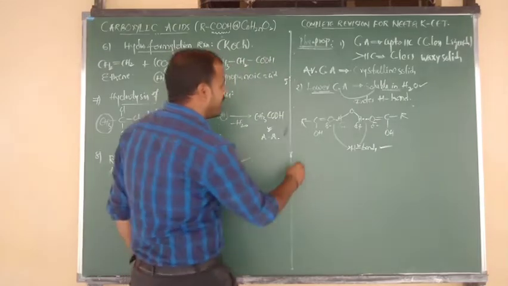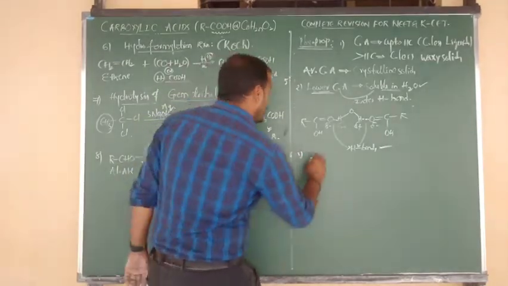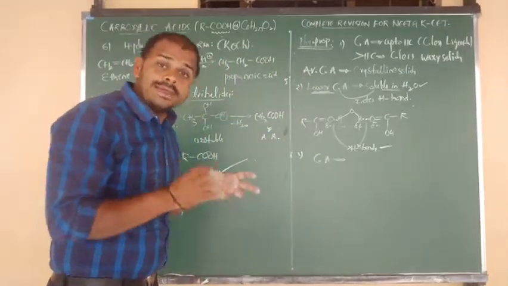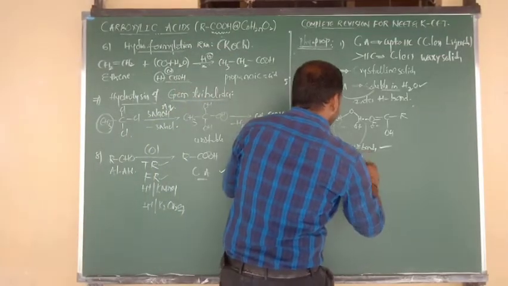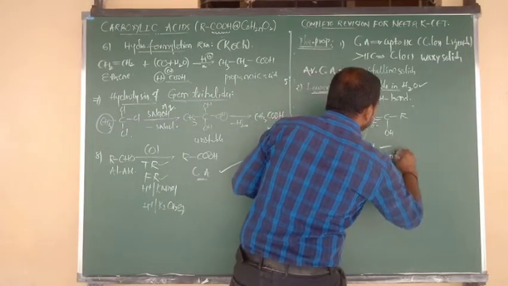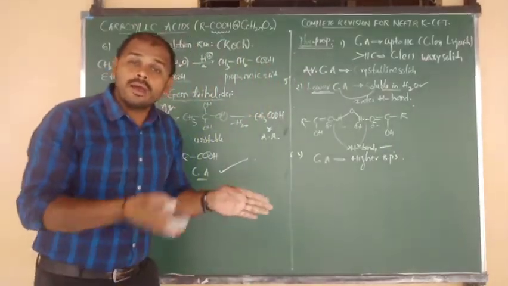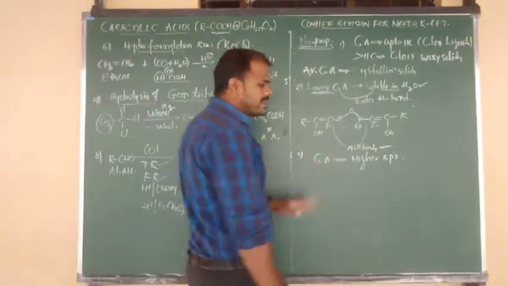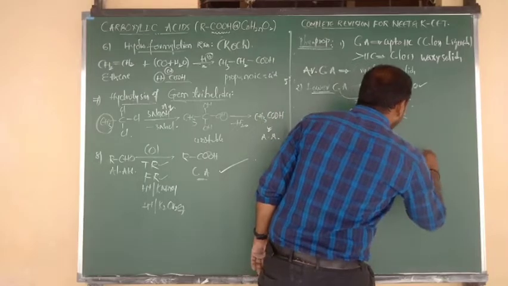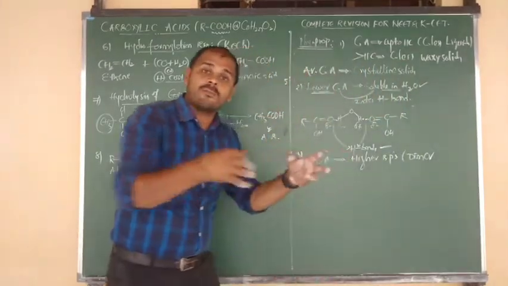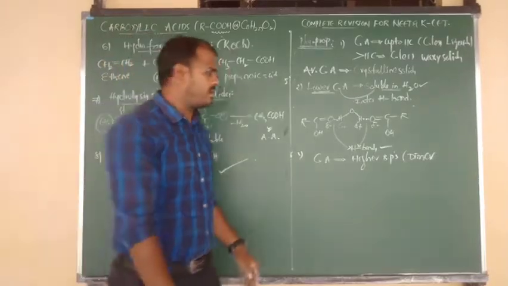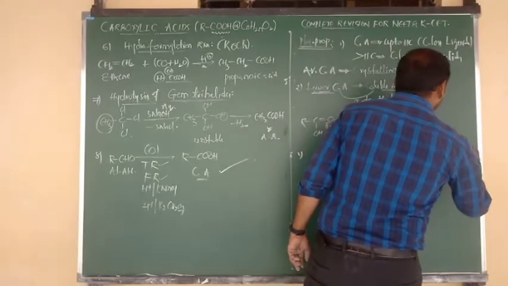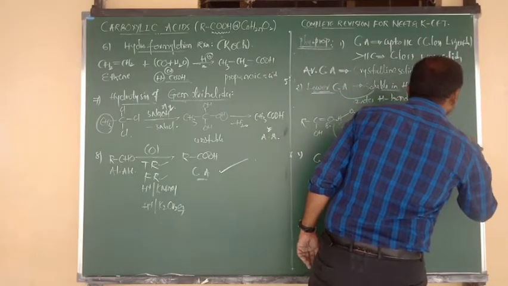Next story I want to tell you is about the boiling points. Try to remember one point, a very important point, beta. Carboxylic acids have higher boiling points as compared to alcohols, aldehydes, ketones, hydrocarbons, ethers, whatever that may be. The reason is that they exist in the form of a dimer, like a polymerization form, beta. That dimer exists by the formation of intermolecular hydrogen bonds.